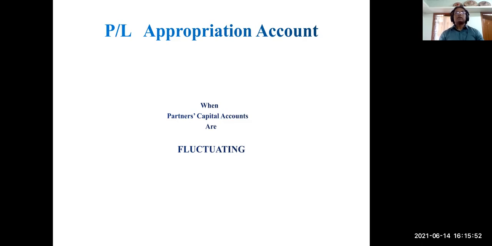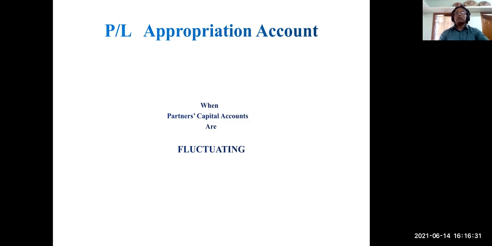The reason is that I'm going to show the accounts on the assumption that capital accounts are fluctuating. You know there are two types of capital accounts of the partners. One is fixed, and the other is fluctuating. I have already told you that when partners' capital accounts are fixed, you have to prepare partners' current accounts. But when partners' capital accounts are fluctuating, you need not open any current account. All adjustments will be recorded in the partners' capital accounts.